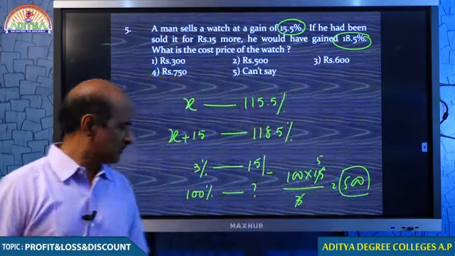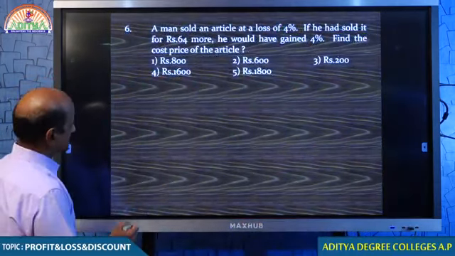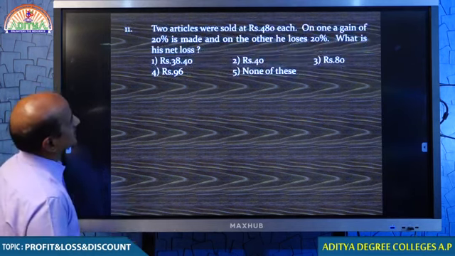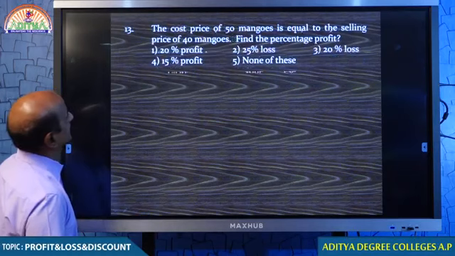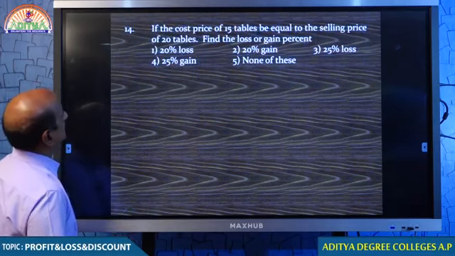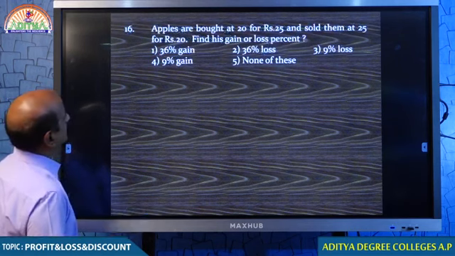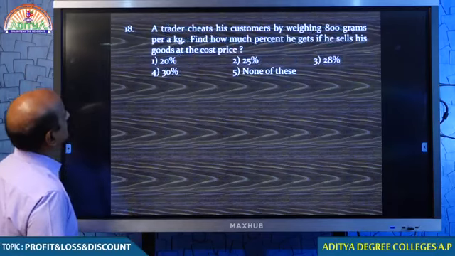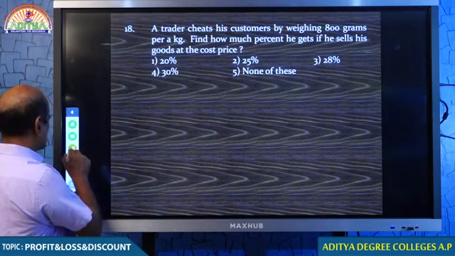Now, one more question I want to explain to you. Question number 6 is also similar. Question number 9, you understand that cost price is the same, selling price is the same, you know how to handle these questions. Question number 11 is also fine. Question number 12, I do not think we need to repeat this again. This we only discussed in the morning. Question number 15, we discussed right now. Question numbers 16, 17, 18. So far we have discussed the questions up to here.